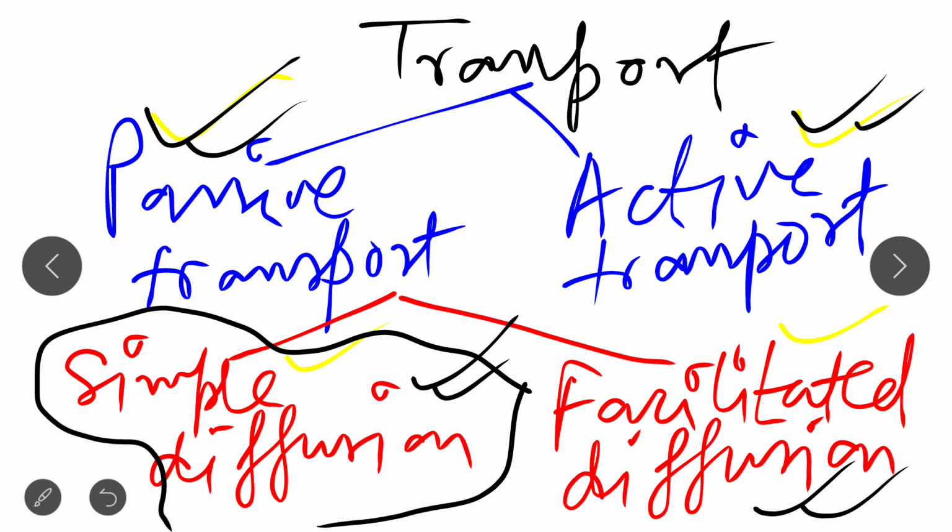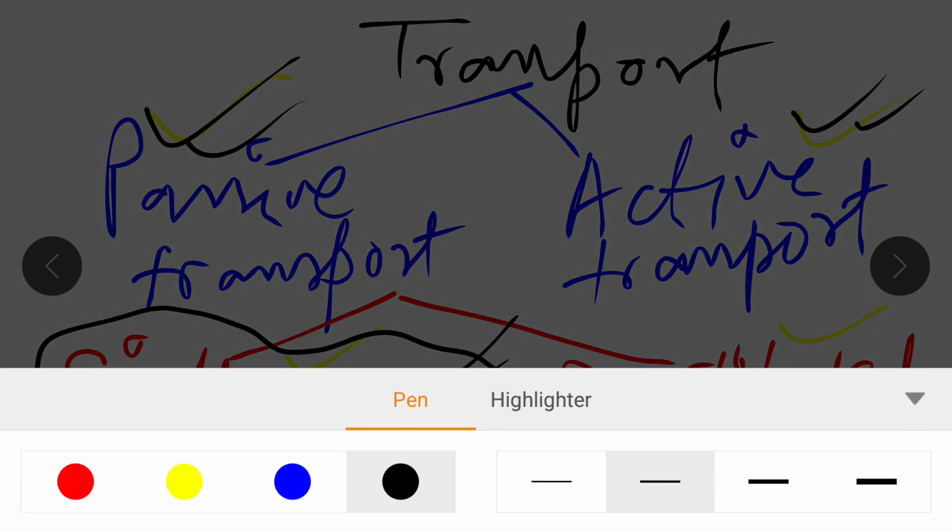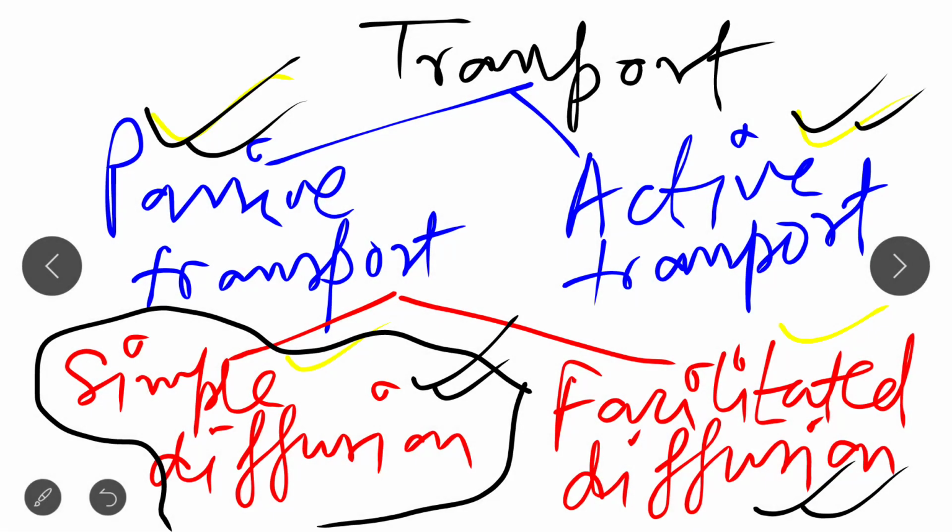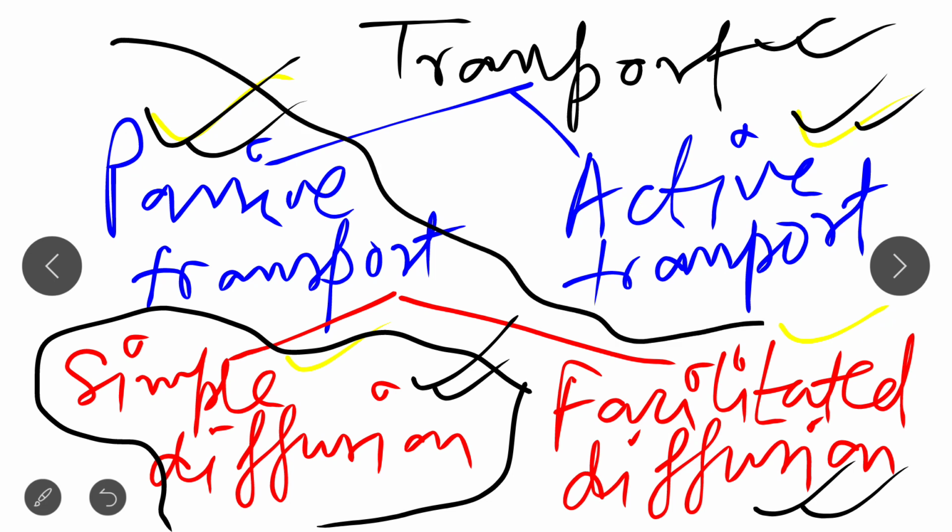So this is the transport system, basically classified into two types: passive transport and active transport. Passive transport is again classified into two types: simple diffusion and facilitated diffusion. In today's lecture we are going to discuss passive transport and one of its types, simple diffusion, and in tomorrow's lecture we will discuss facilitated diffusion.